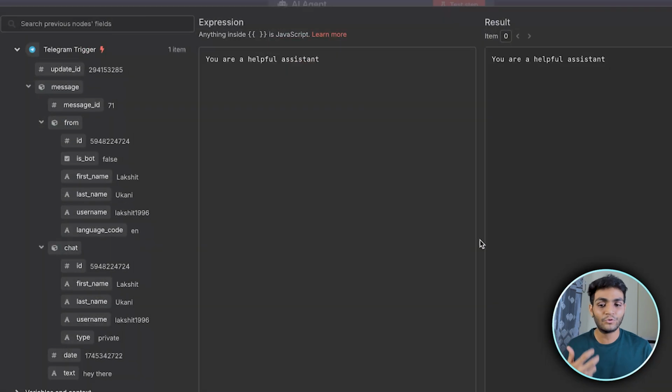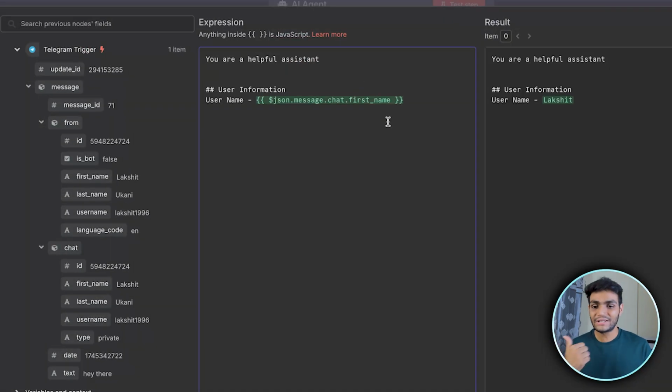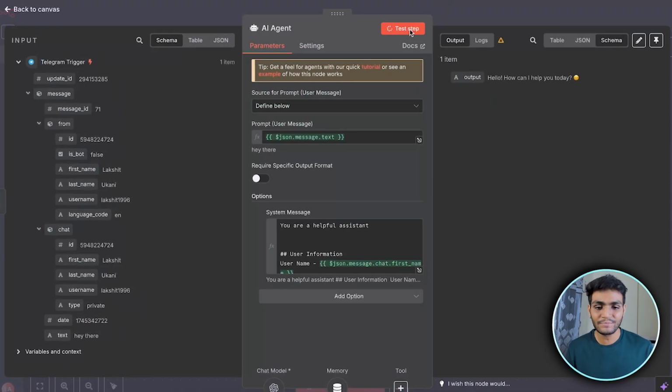To tell it the name of who is talking with it, we can add this, which says that the user name is this, and we are using the username from here. So if we do the test steps, it will respond, "Hey Lakshit, how is it going? What can I help you with?" Sounds amazing, right? Let's go to the next step.